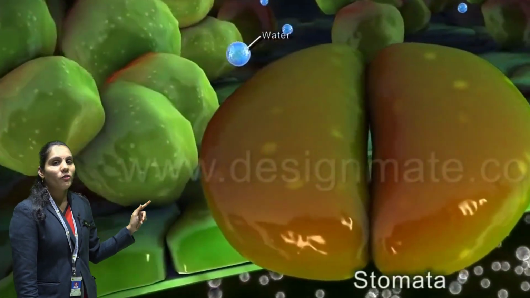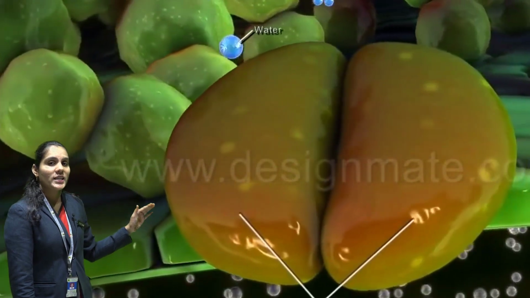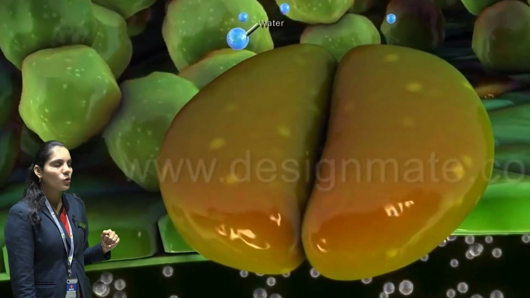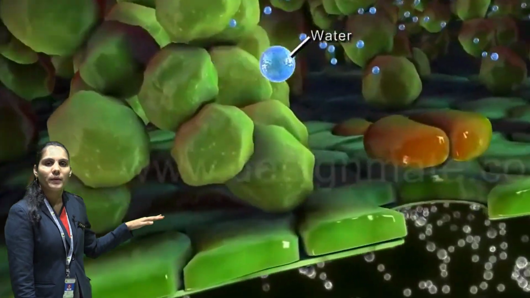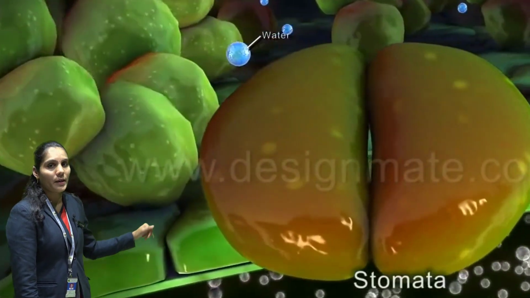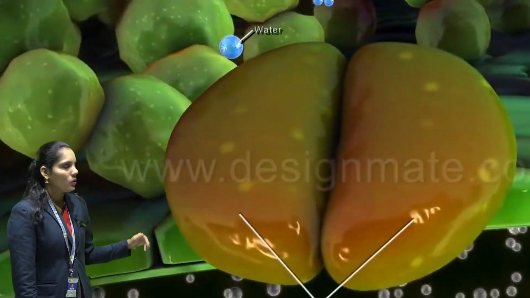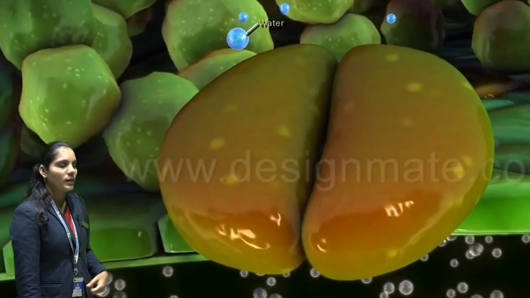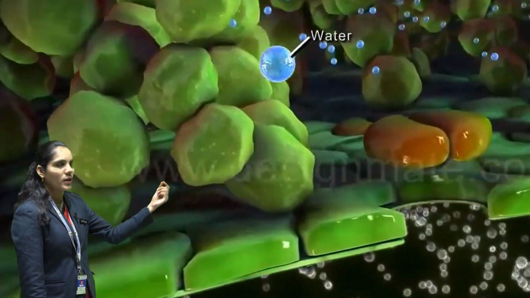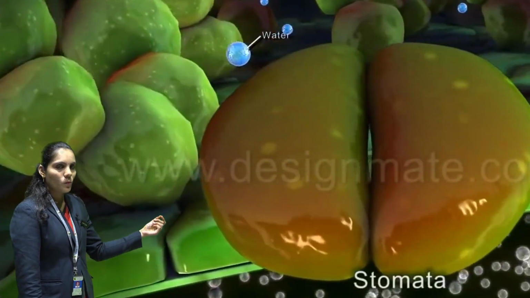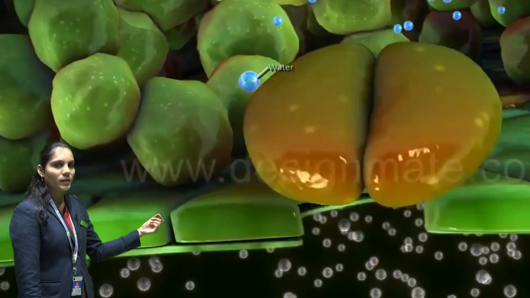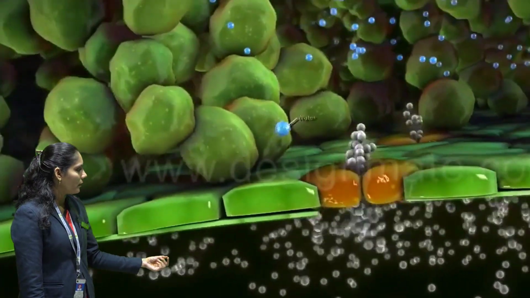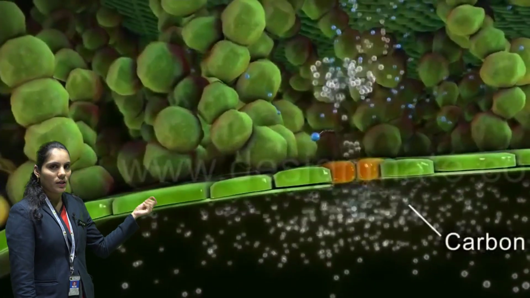Stomata are very sensitive to sunlight. So during the daytime they remain open, and during the night time they remain closed. Okay, so through the stomata they take carbon dioxide from the air into the cell.